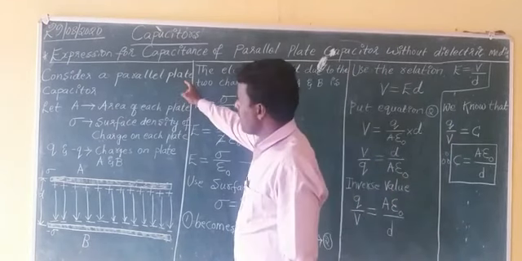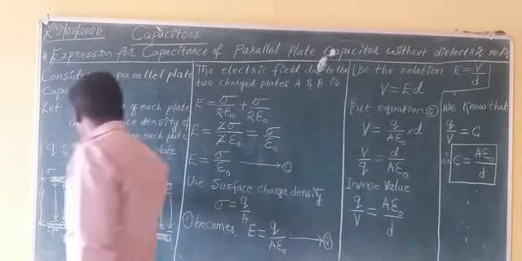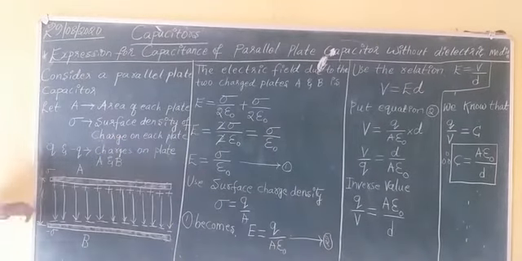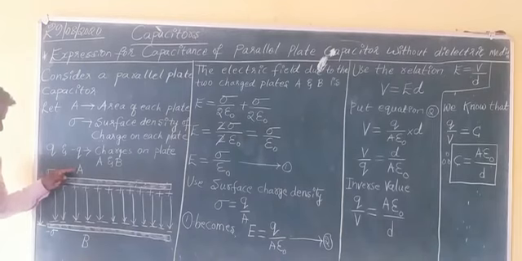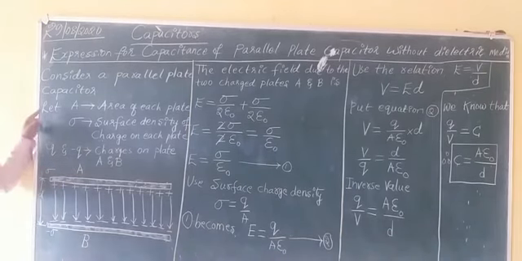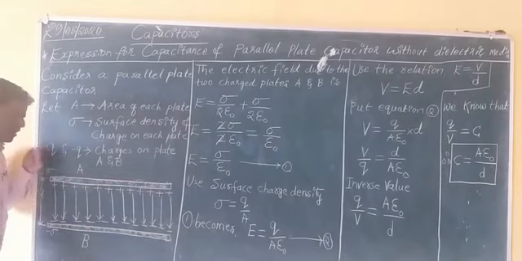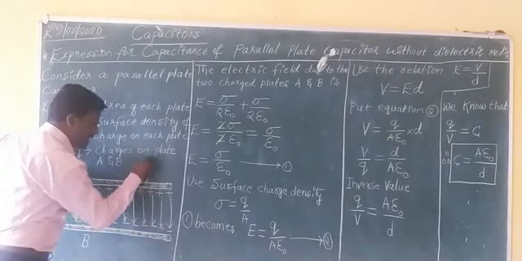Consider a parallel plate capacitor. So this is the parallel plate capacitor. This capacitor is having two conductors. A is the first conductor, B is the second conductor.